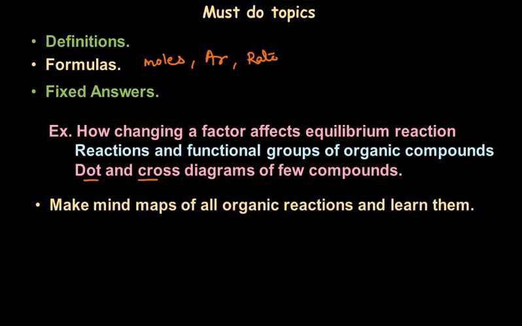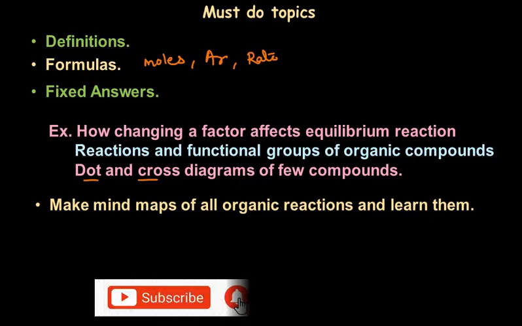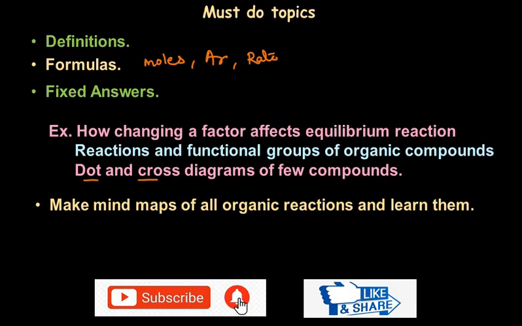Next, make mind maps of all the organic reactions and learn them. Making a mind map is easier and makes it easy for you to understand if it is asked in an indirect way in some other form. So the mind map is very important. If you prepare it before going for paper 4, it's going to help you a lot. This is how you're going to prepare for paper 4 to achieve very good grades, and I've given you all the important topics and subtopics to be covered for this paper 4 subjective extended paper.